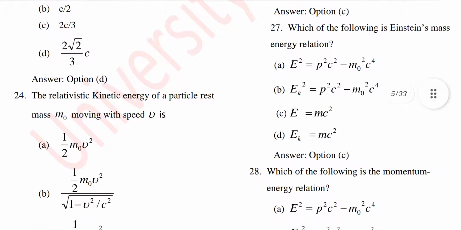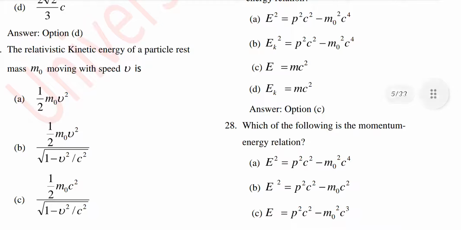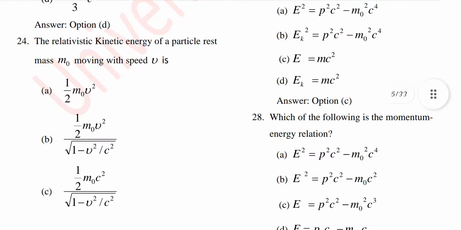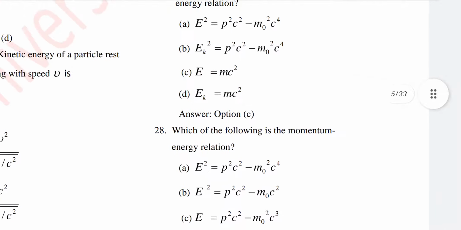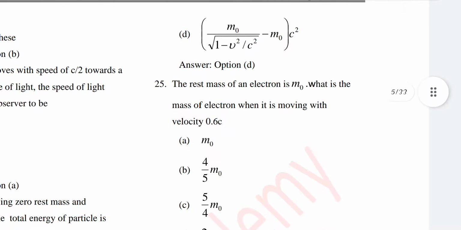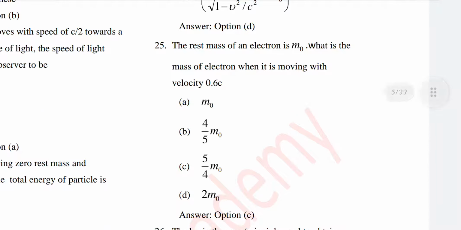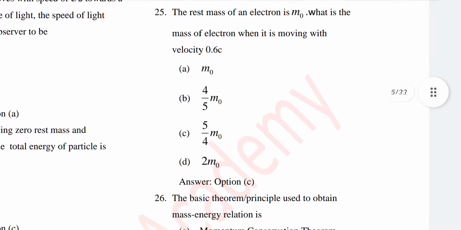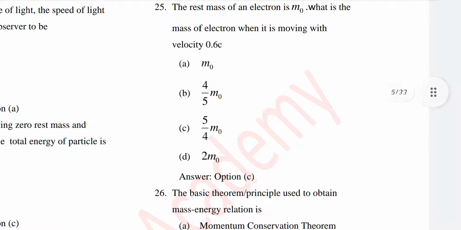24. The relativistic kinetic energy of a particle of rest mass m0 moving with speed v is. The answer will be option number D, m0 upon under root 1 minus v square upon c square minus m0 into c square. 25. The rest mass of an electron is m0. What is the mass of the electron when it is moving with velocity 0.6 c? The answer will be option number C, 5 by 4 m0. This is also a numerical part.